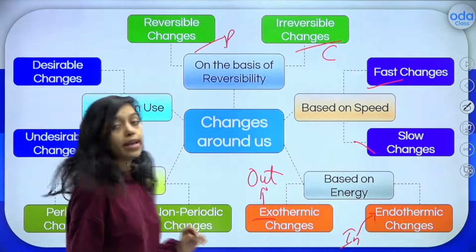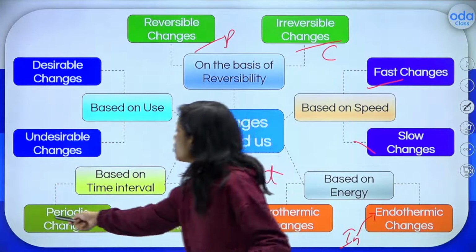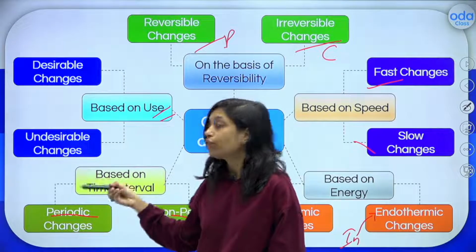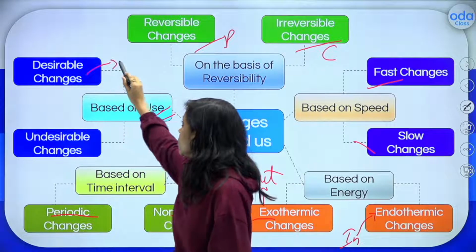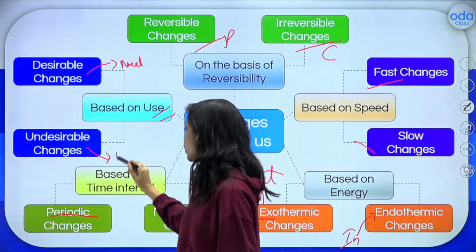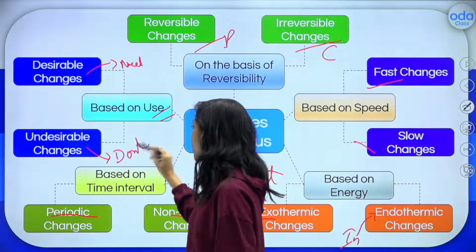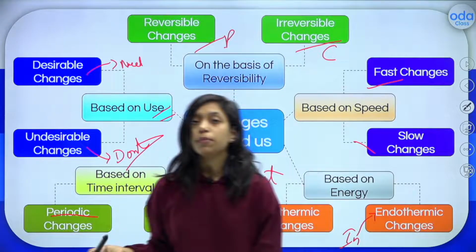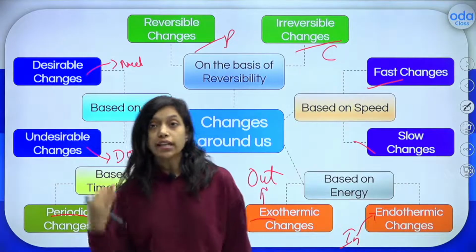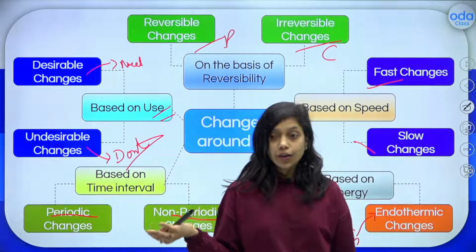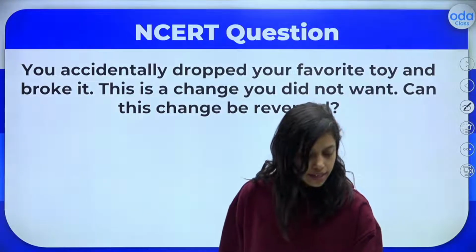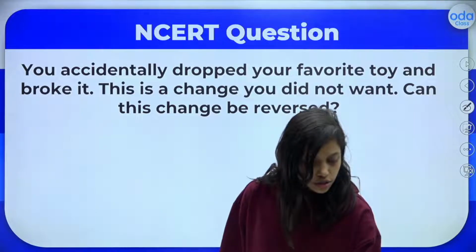Then based on time interval, we have periodic changes and non-periodic changes, and based on use, based on what we need. The one which we need is called desirable change, and the one which we don't need is called undesirable change. For example, which we need: the growth of the plant, the growth of the baby. Which we don't need: floods and tornadoes, all these things, right? So now let us solve some questions.